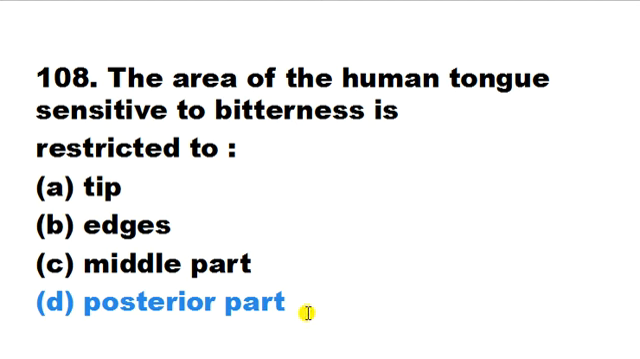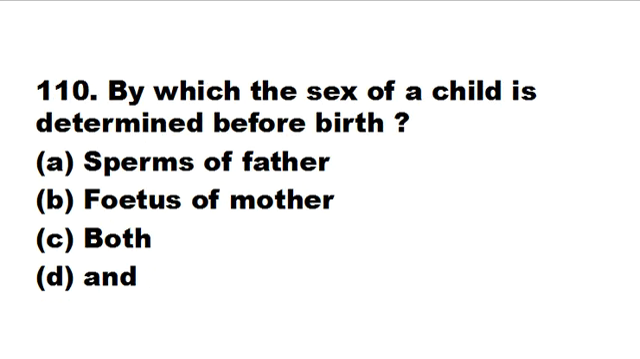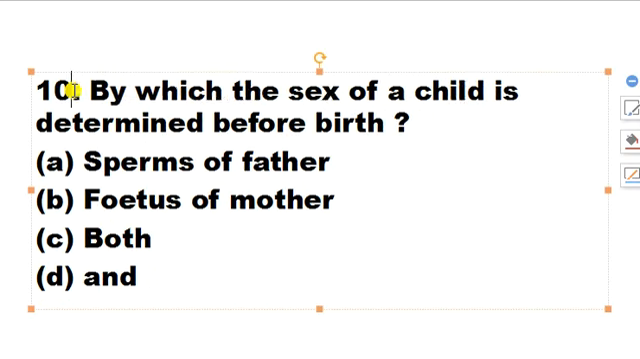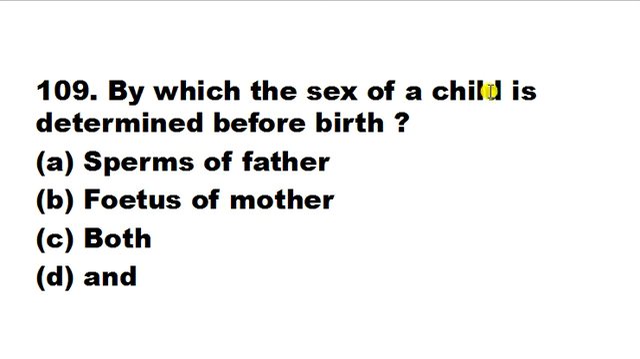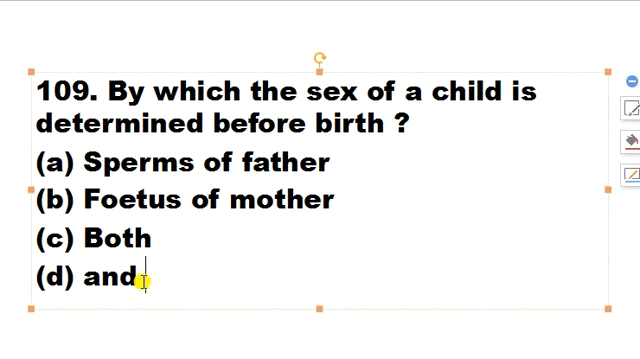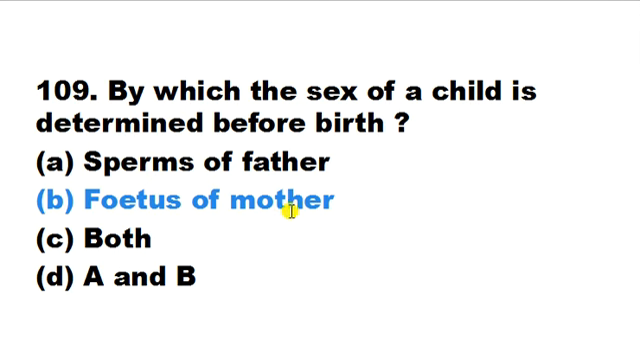This is question number 109. By which the sex of a child is determined before birth? Sperm of father, fetus of mother, both, and A and B. Here A and B, both A and B option. Its correct answer is fetus of mother. The sex of the child is determined before birth by the fetus only.